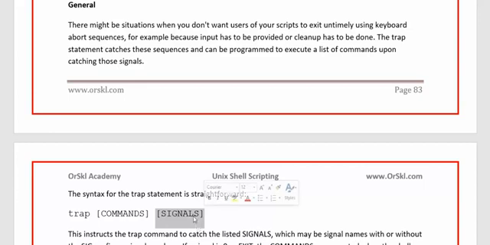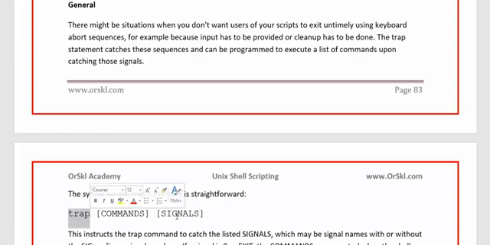For example, I wanted to disable Control C. That means if I say SIGINT here, that means interrupt. If I say SIGINT in this list, as soon as I press Control C, the signal is taken by the trap, but that Control C signal is not passed to the kernel. So whatever signals list that you give here, whenever such signals are received by the bash script, those signals are not carried forward to the kernel anymore.